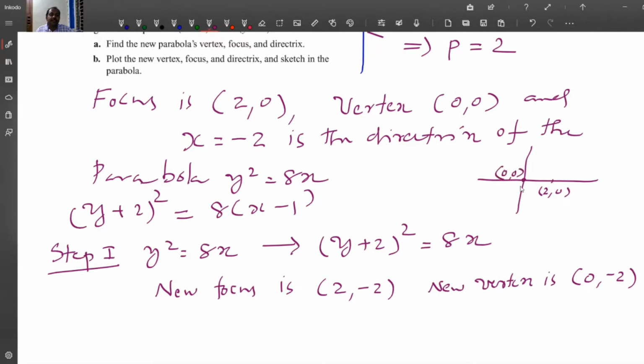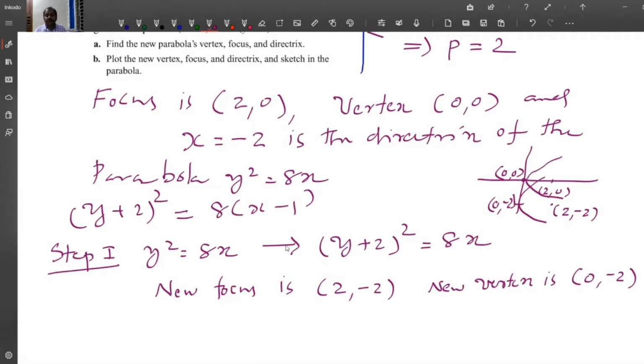When the curve moves down 2 units, the new vertex will be (0, minus 2) and the new focus will be (2, minus 2). So initially the curve will be like this, and now the curve will be like this.